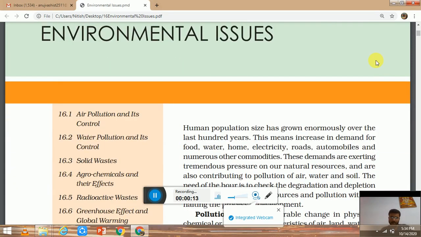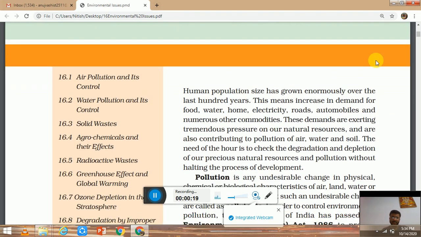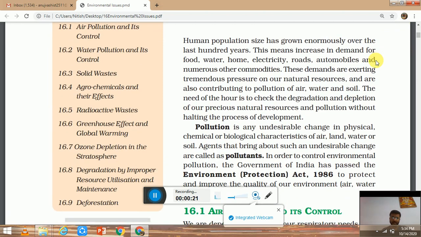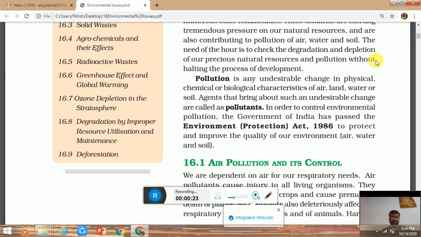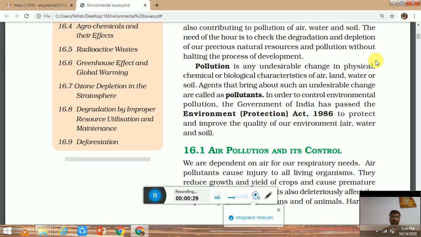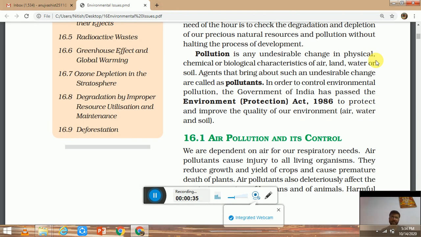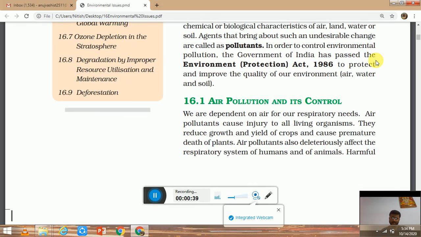When we talk about environmental issues, they are important not only from the exam point of view but also because, as general people, we have to know what is happening in the environment. First is pollution. Pollution is any change in the physical, chemical, or biological characteristics of air, water, and land. Then we call it pollution. Agents which cause pollution are called pollutants. In India we have the Environment Protection Act 1986, which talks about the improvement and protection of the environment.